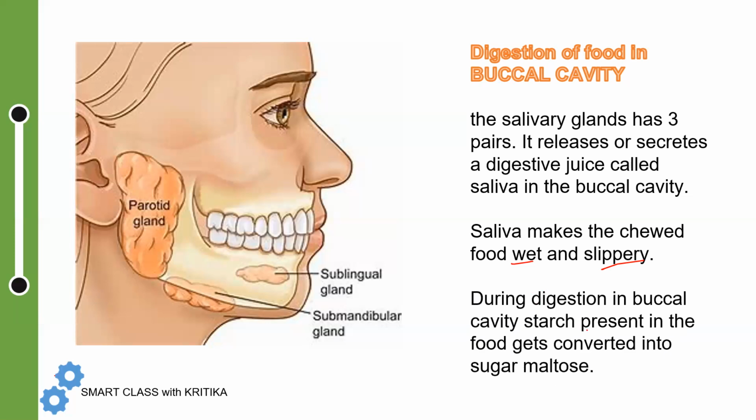It is a digestive enzyme, and its function is that during digestion in the buccal cavity, the starch that is present in the food gets converted into the sugar maltose. It converts the starch into sugar.